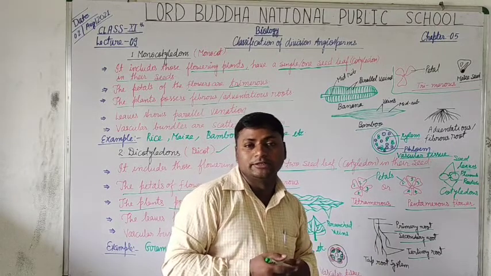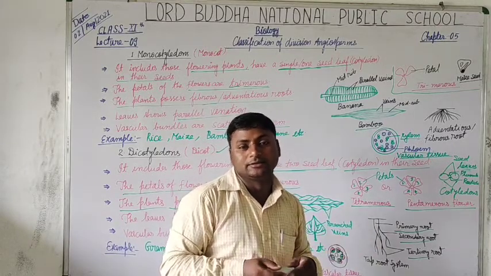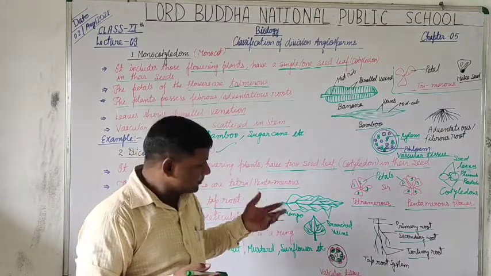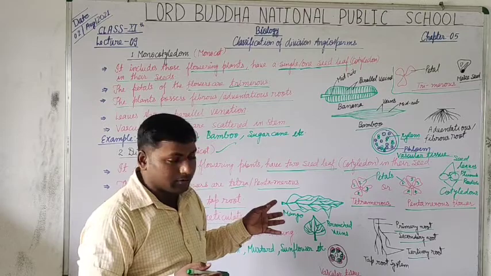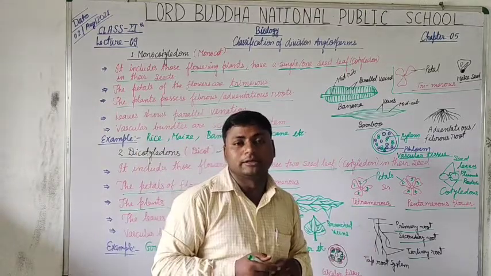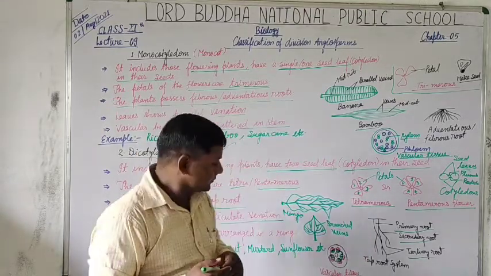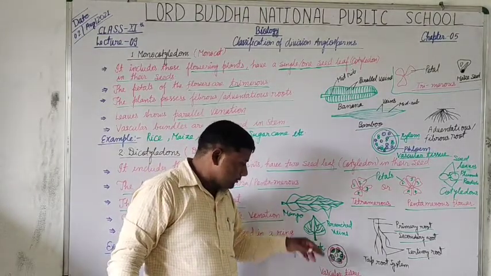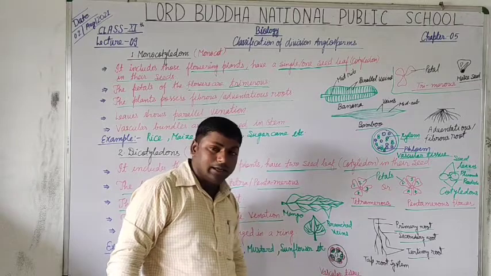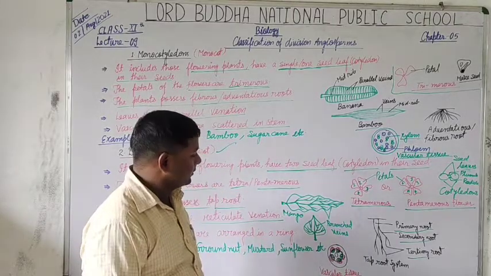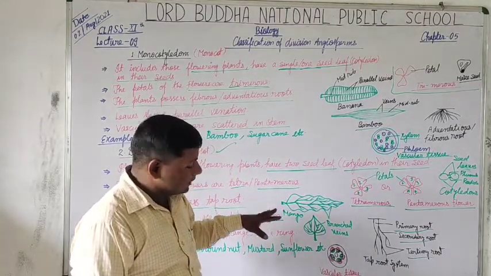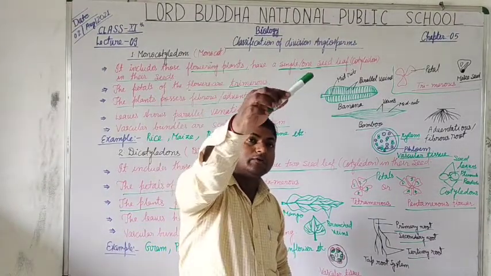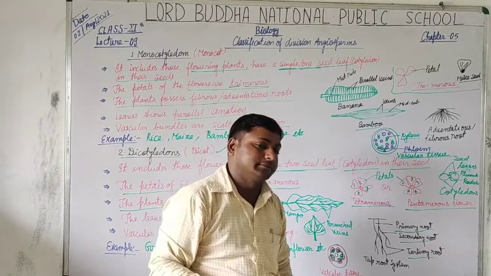What is the function of these veins? These veins carry water and minerals, and also help in the transportation of water and minerals in plants. Is that clear? You can easily observe these branched or reticulate veins when you put the leaves in front of incoming sunlight.